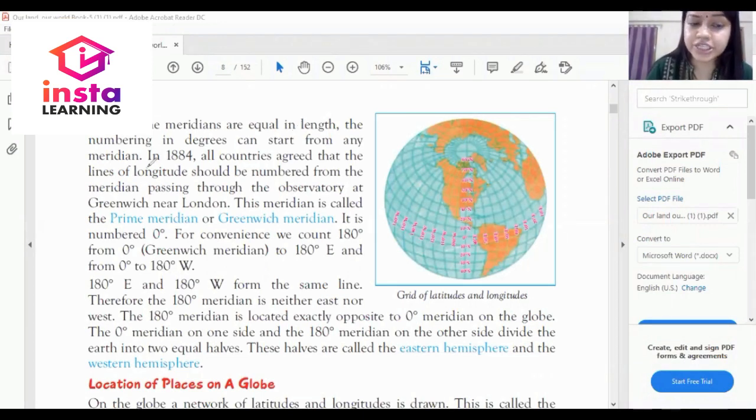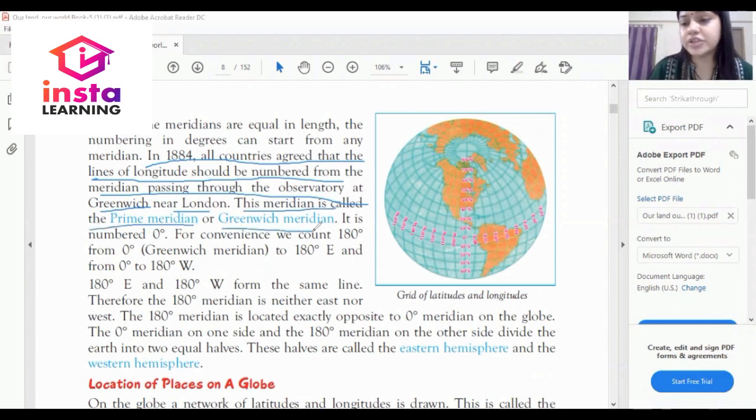In 1884, all countries agreed that the lines of longitude should be numbered from the meridian passing through the observatory at Greenwich near London. The meridian is called the prime meridian or Greenwich meridian. Dear student, this is very important that you should know. This is the pictorial grid of longitude and latitude lines.